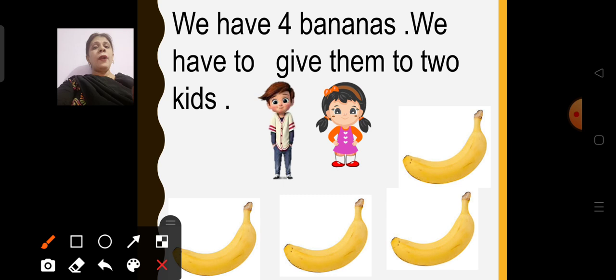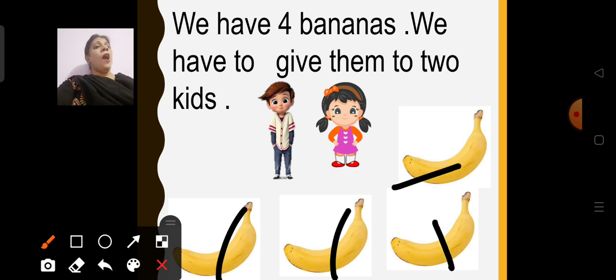Okay. Now we have 4 bananas. 1, 2, 3, 4. We have to give them to 2 kids. We have 2 kids with us, 1 boy and 1 girl. And we are having 4 bananas, correct? And we have to give them to 2 kids, not 1. We have to give them to 2 kids.